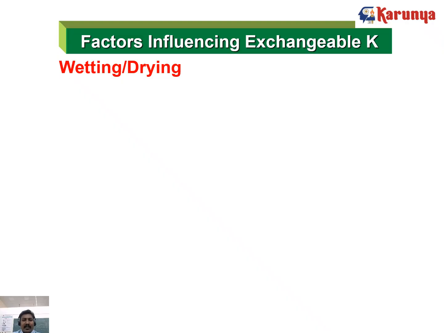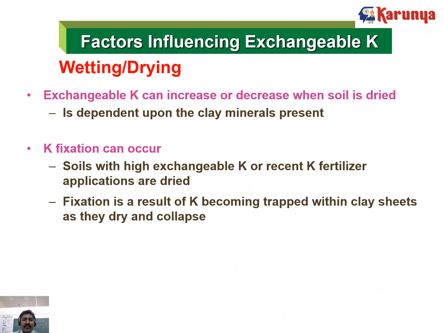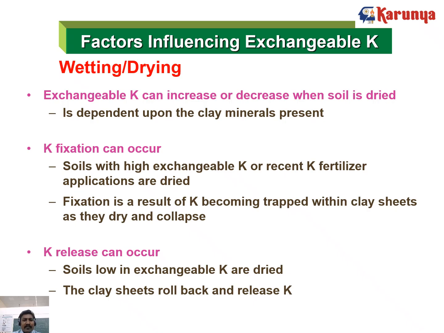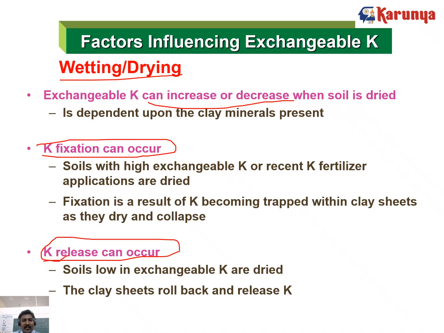Factors influencing exchangeable K. What are the factors influencing it? Different factors are there here. One is wetting and drying, meaning presence and absence of water, which governs the increase and decrease of nutrients. Potassium fixation is also governed by this wetting and drying, and potassium release can occur by wetting and drying. So how does exchangeable potassium increase or decrease when soil is dry? Once the soil is dry, the potassium availability also gets reduced.